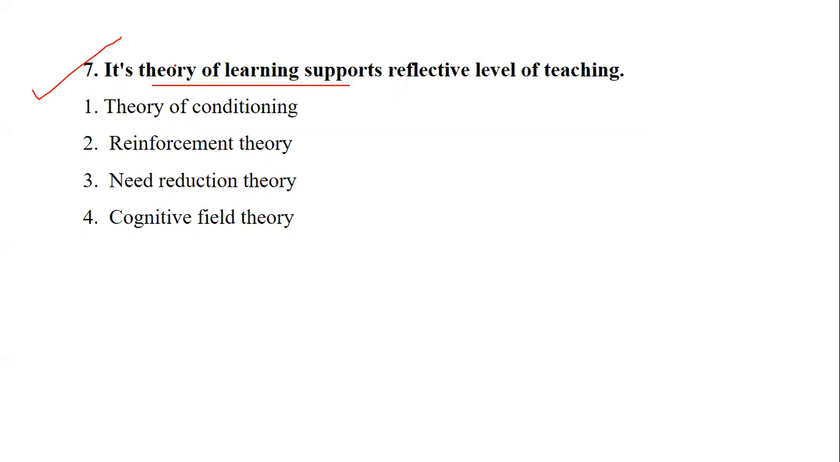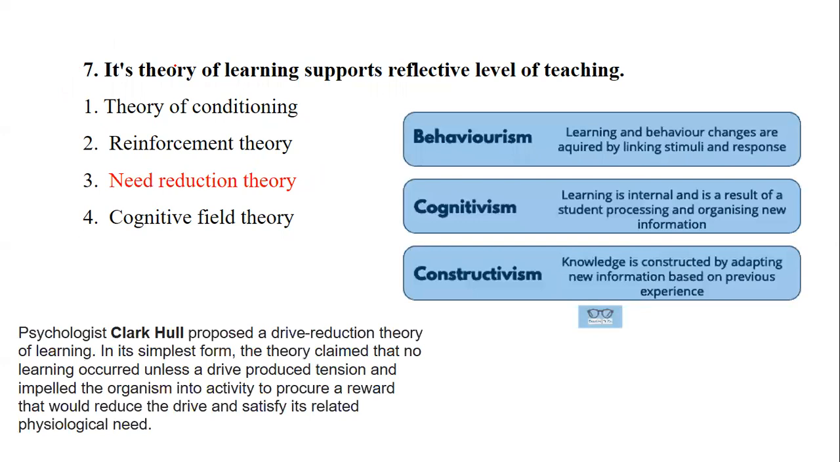Here they are asking which theory supports the reflective level. They have given the theories, so you don't have to recall them. Is it the theory of conditioning? Is it reinforcement? Is it need reduction theory? Or is it cognitive field theory? From these given theories, you have to tell which supports the reflective level of teaching. So whether it is theory of conditioning, reinforcement, need reduction, or cognitive field theory, the reflective level of teaching is actually supported by need reduction theory.